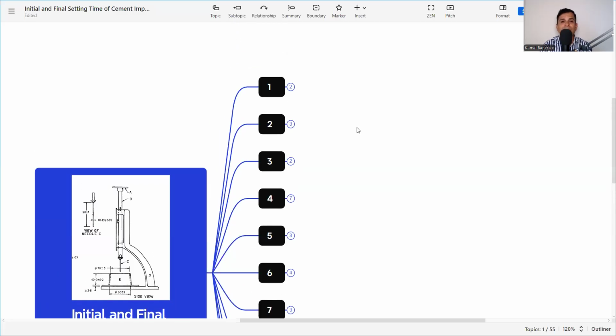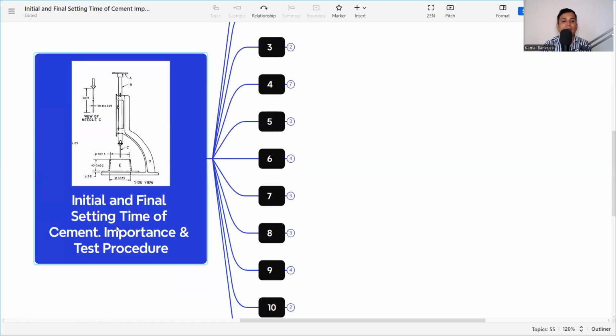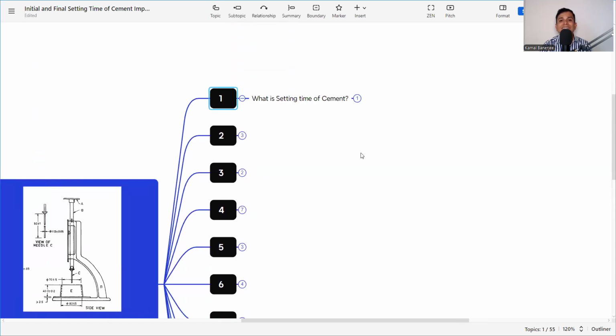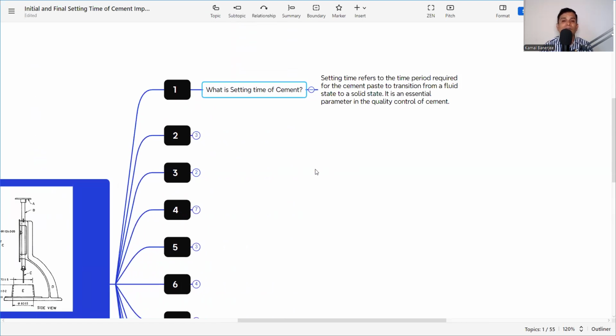So without wasting time, let's jump into the subject, that is initial and final setting time of cement, importance and procedure. So first we need to know what is setting time of cement. That is important. The setting time refers to the time period required for the cement paste to transition from a fluid state to a solid state. It is an essential parameter for the quality control of cement.